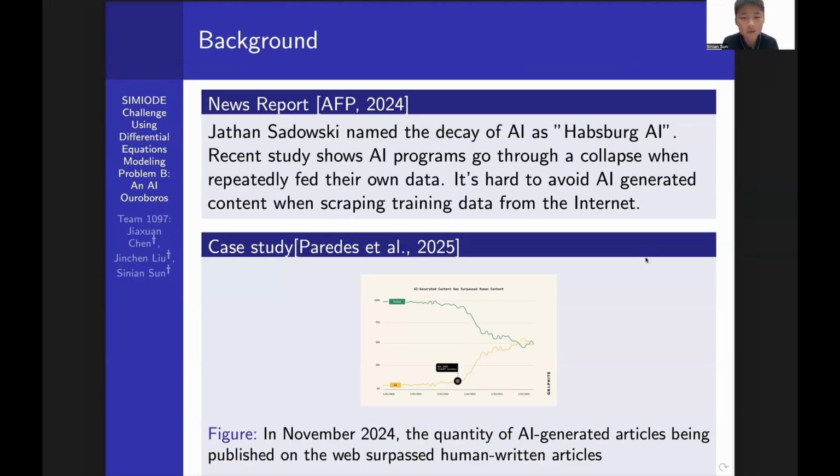A news report of AIP 2024 says that Jason Sadowski named the decay of AI as Hasbrook AI. Recent study shows AI programs go through a collapse when repeatedly fed their own data. It's hard to avoid AI-generated content when scraping training data from the internet. According to Paradis et al. 2025, in November 2024, the quantity of AI-generated articles being published on the website surpassed human-written articles.